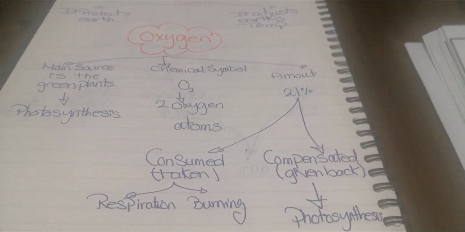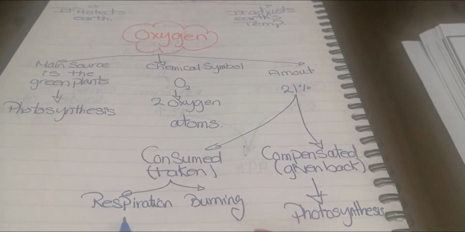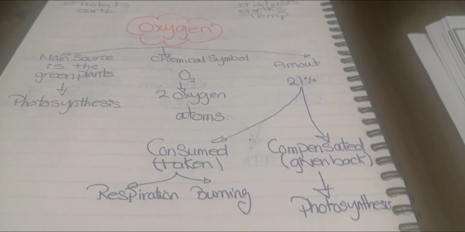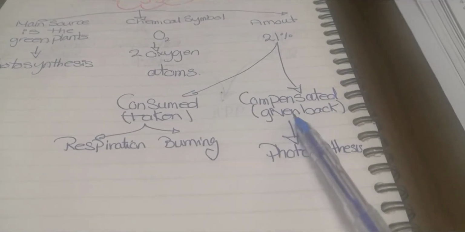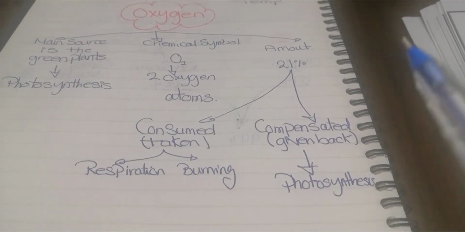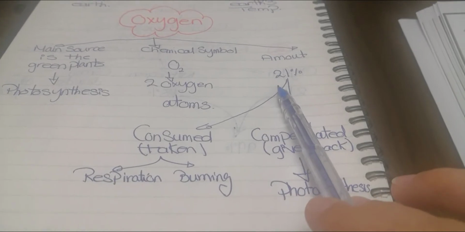Any burning takes in oxygen gas, plus the respiration of all living organisms. So those are the two processes that keep on taking in oxygen. At the same time, green plants make photosynthesis and replace what we consumed. That's why the amount of oxygen is kept fixed in the air. It's kept constant at 21%.